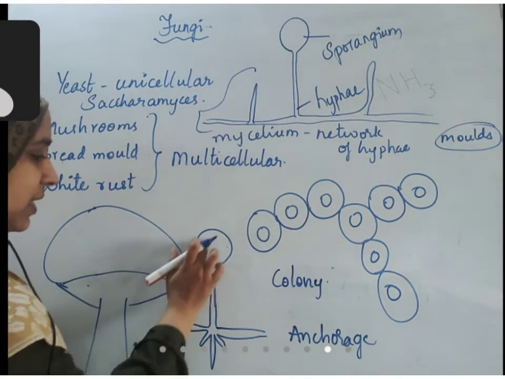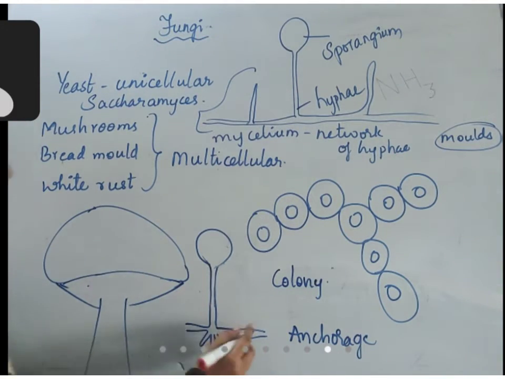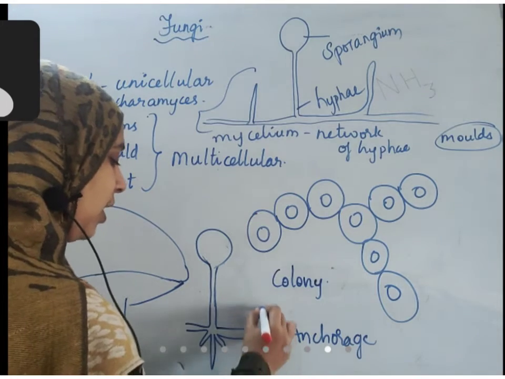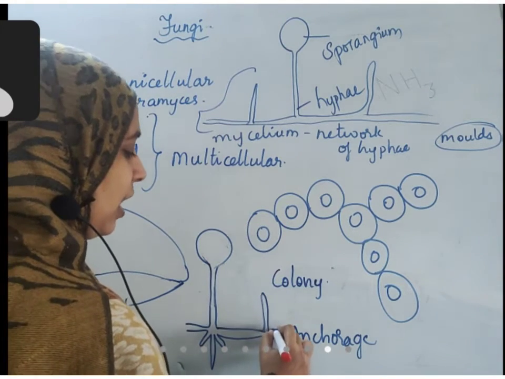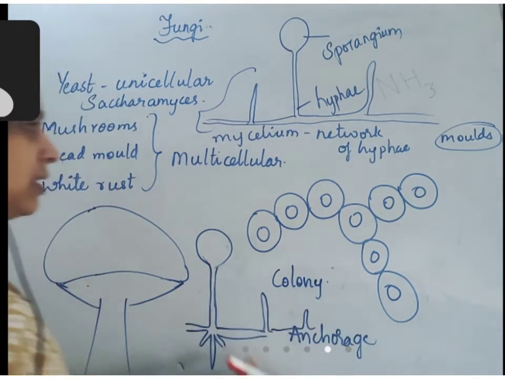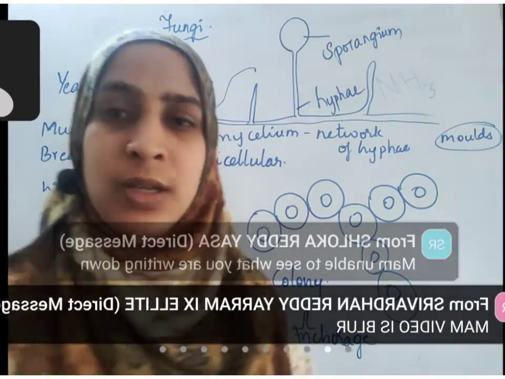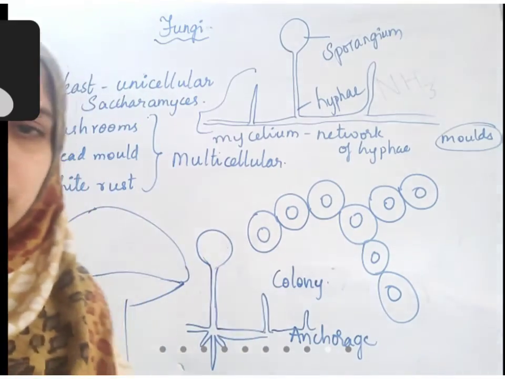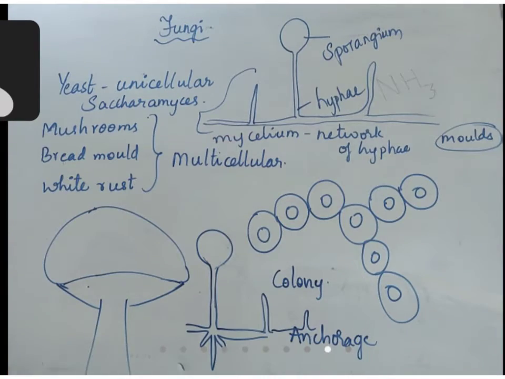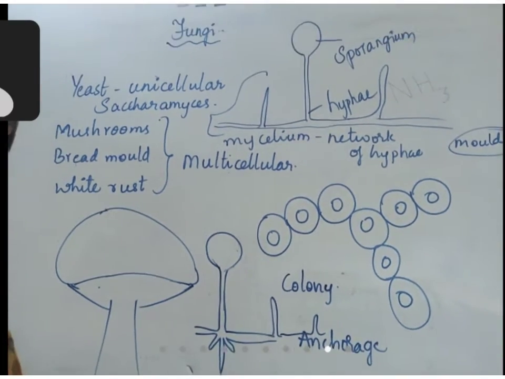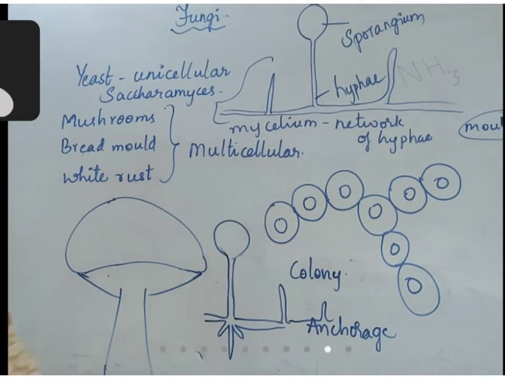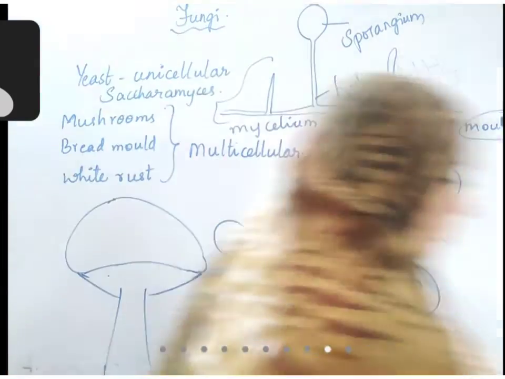When this is completed, another mycelium will start growing like this. This complete mesh-like structure. Okay, I'll rub and I'll write again.